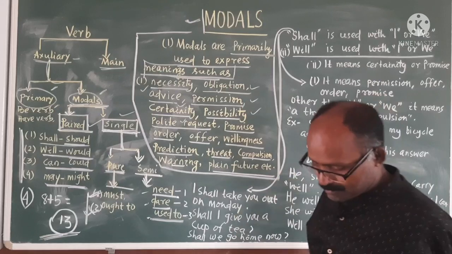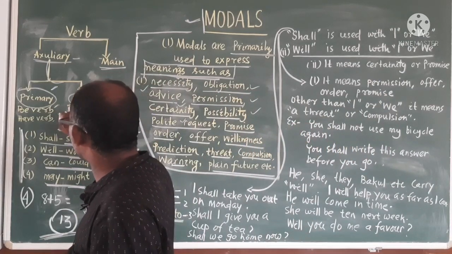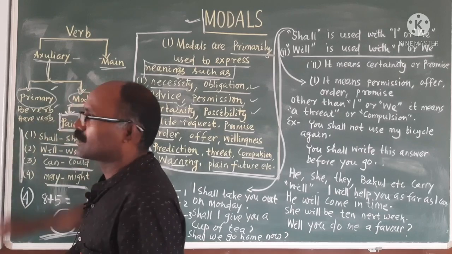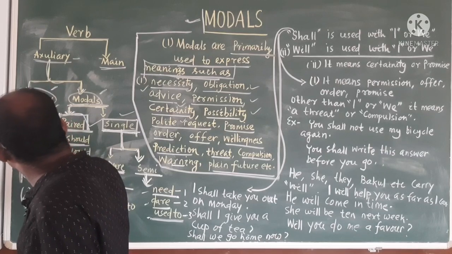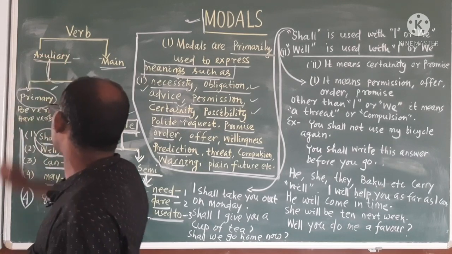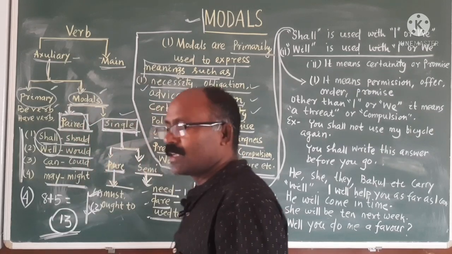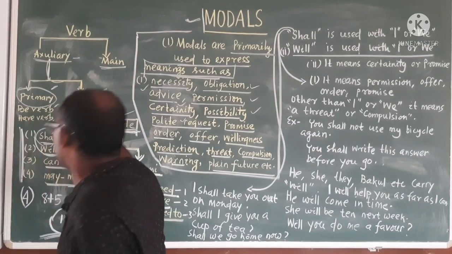Today we will first think about the paired ones one by one. We will discuss shall and will only. First we will discuss shall, then will. Today we will complete shall and will.